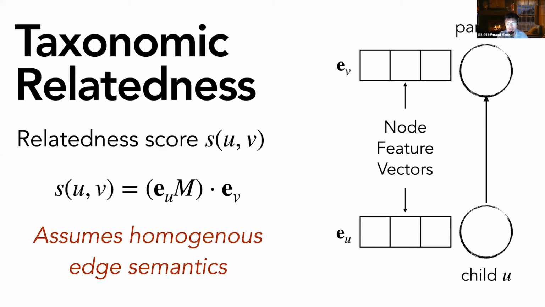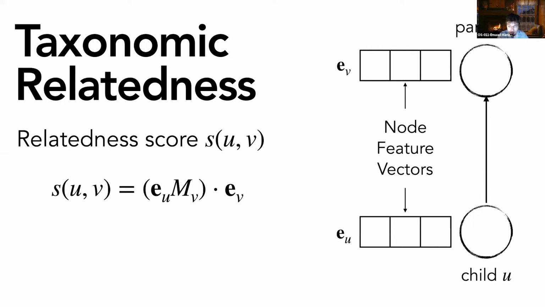The problem with this scoring function is that it assumes we use the same transformation matrix for all edges. And we need something more flexible if we believe that edges can have different semantic meanings. A very flexible alternative is to give each node its own transformation matrix. So in this way, each node can determine the semantics of its own outgoing edges. So that's the node-local linear map here.